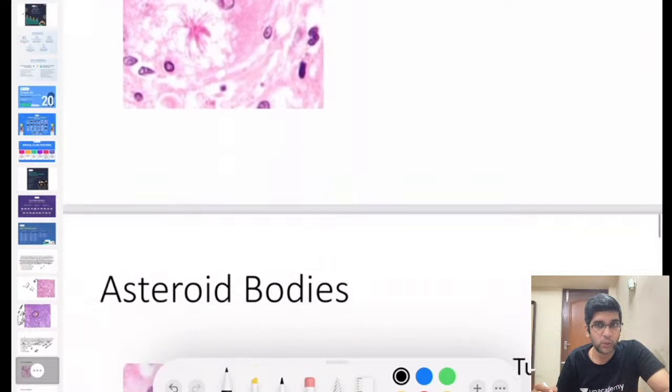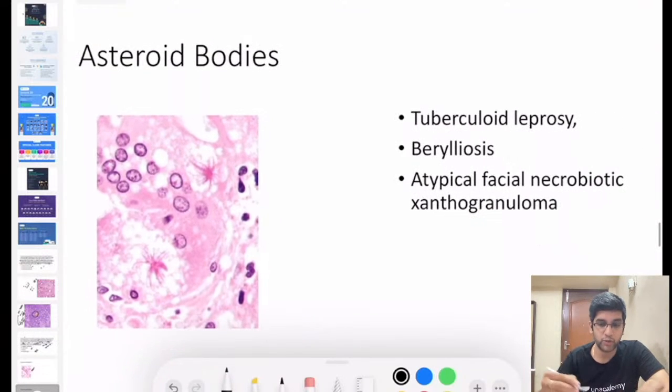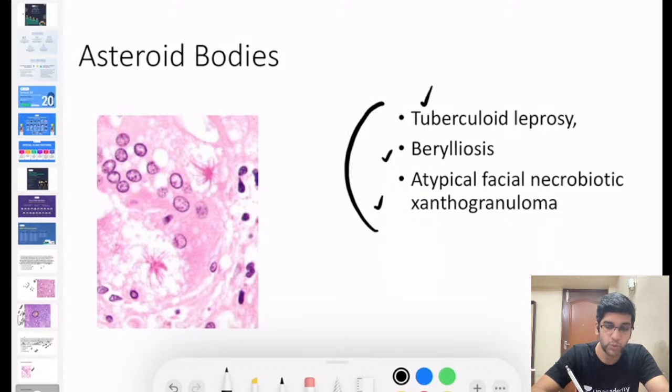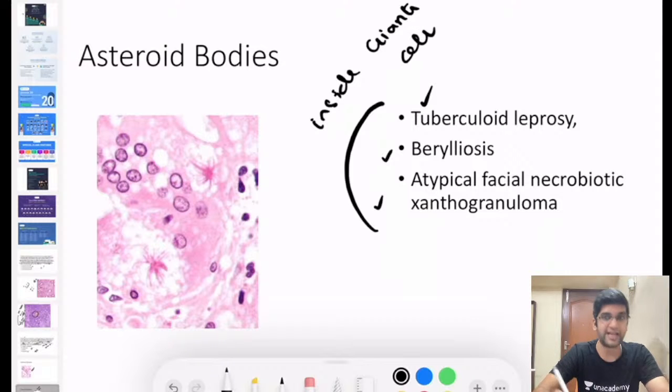Asteroid bodies can be seen in quite a few conditions. It can be seen in your tuberculoid leprosy. I'll come to it in sporotrichosis. It can be seen in berylliosis. It can be seen in your necrobiotic xanthogranulomas. Asteroid body in sporotrichosis, those are a totally different asteroid body. Though it's named the same, it will not be seen inside a giant cell. So all these conditions will have the same asteroid body inside giant cells, right? So asteroid bodies of your sporotrichosis are different from the asteroid bodies of your sarcoidosis, fine? That's totally different from this. All of them will look exactly like a sarcoid. It will be seen inside a giant cell, fine?